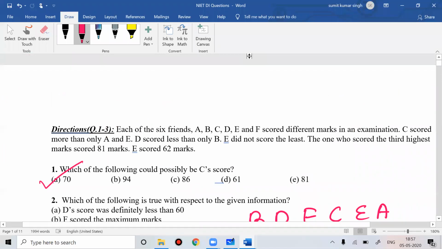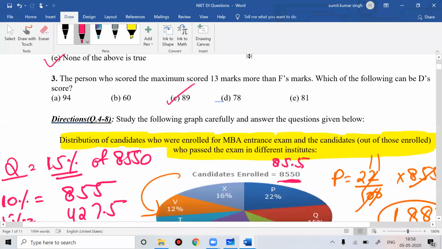So you just need to not use a calculator, and you need more concentration and more practice. There are a lot of DI questions available on a lot of websites you can refer to. First, solve these questions. If you have doubt, come back to me.